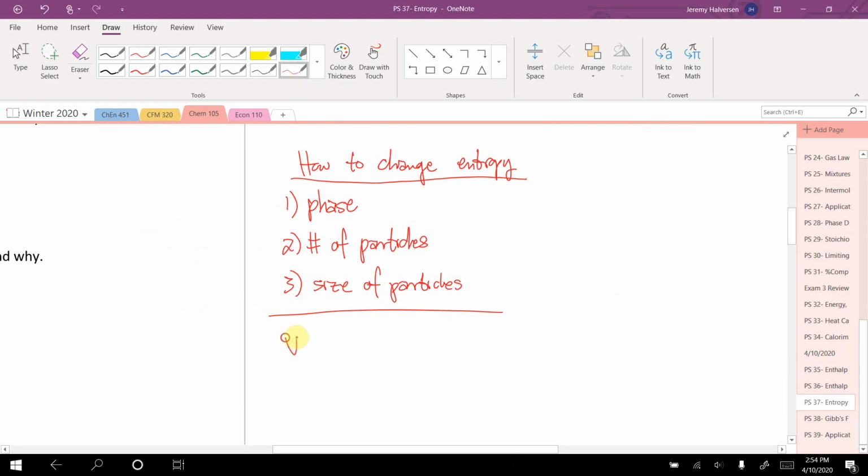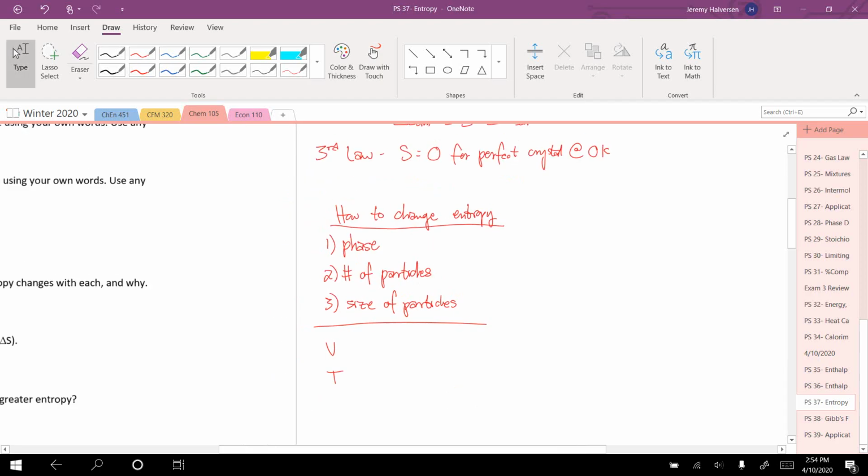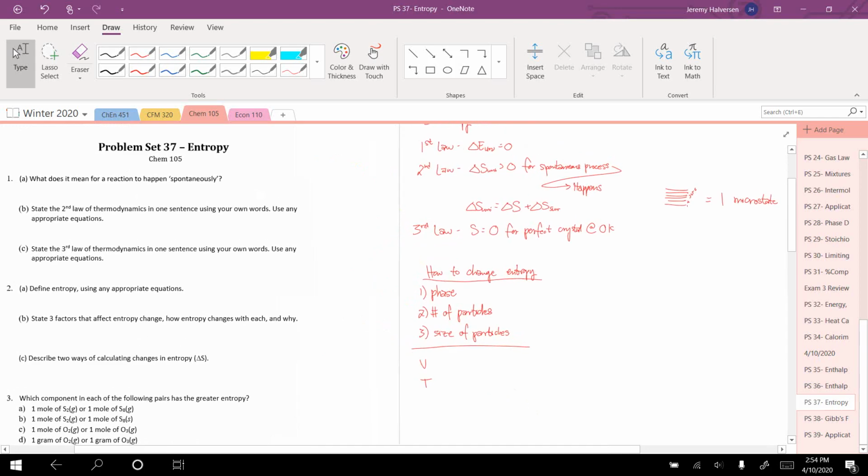If I have a greater volume, right, my things can move around further, and therefore I could have greater entropy. If I have a greater temperature, things are moving around faster, and therefore there's more disorder there and more dispersion of energy. So there's a lot of things that could affect it. These 3 are the 3 to really look at, and other ones to be aware of as well.